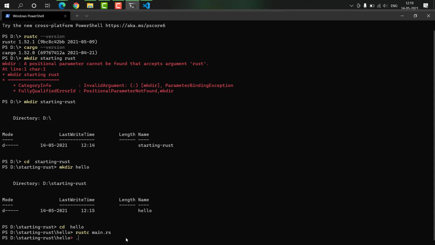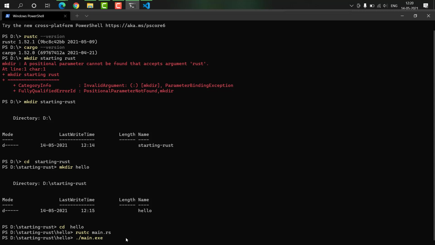To run it, we'll say .\ and since our program name was main, this will be main.exe. Here lies the main difference between Windows and Mac or Linux devices. For Mac or Linux devices, you just need to say ./main, and that would run your code. But for Windows, you need to say main.exe.